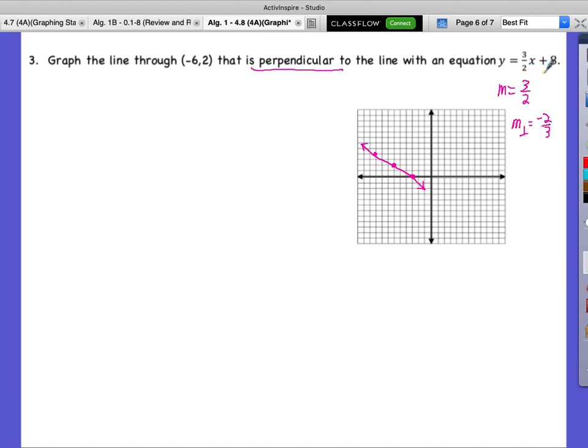What's my starting point for this graph? 8. 8's our y-intercept. Very good. 1, 2, 3, 4, 5, 6, 7, 8. And our slope's 3 over 2. Would it help me to go 3 up, 2 right? No, I need to go to the left so we can make these intersect. So I need to go 3 down and 2 to the left. 1, 2, 3 down, 1, 2 left. I keep going, and if we connect all these points,